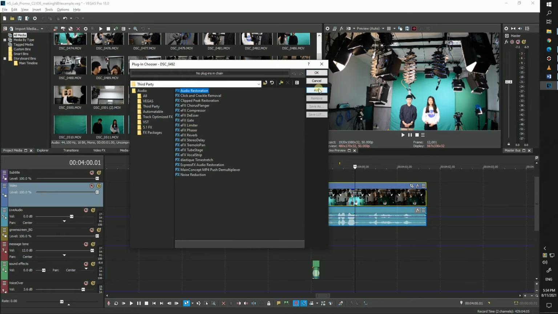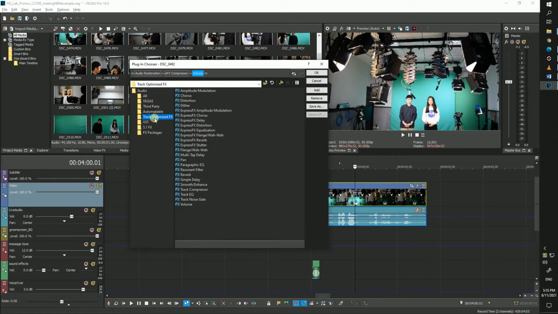Next up, we have the third-party folder, for third-party plugins and effects that didn't originally come with Vegas. Next up are the folders that sort the effects by their type or usage. Here, we have the Automatable folder, which contains the automatic effects. These effects will take place without having to tweak settings, meaning they will become active once you place the effects onto the clip.